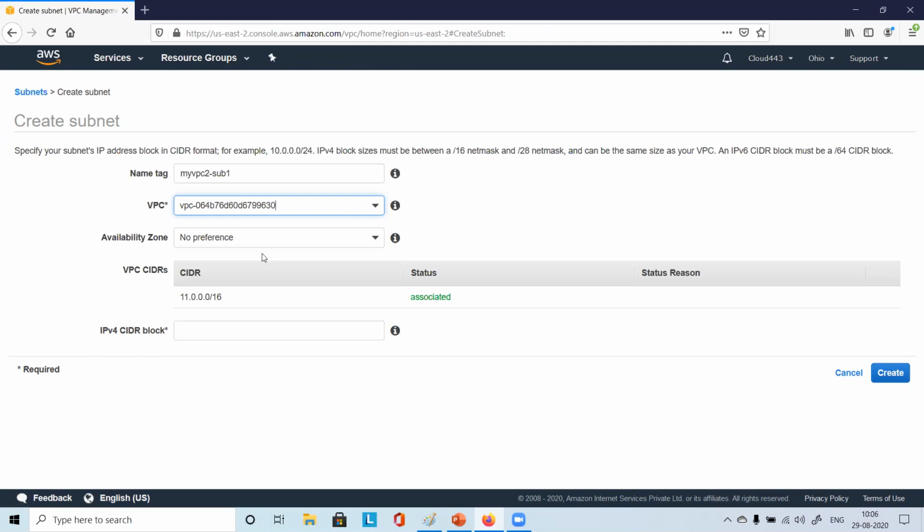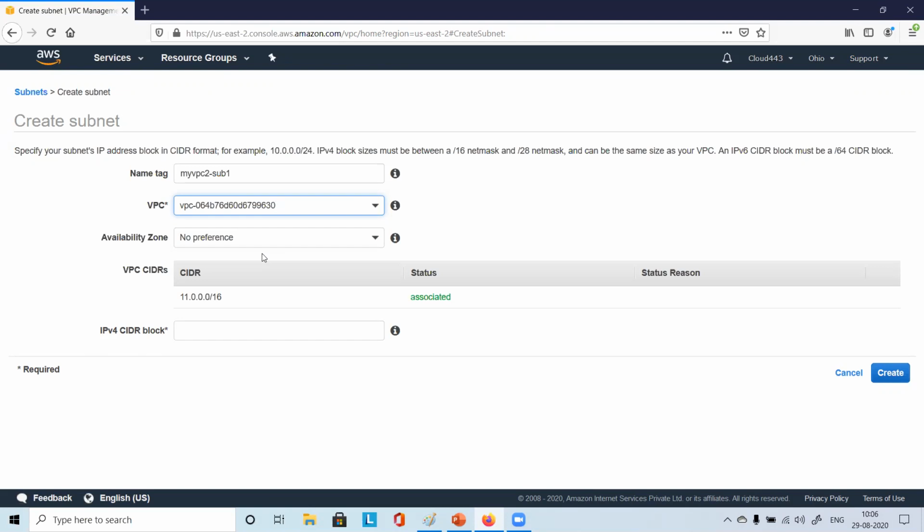Considering normal people who may not have in-depth knowledge of networking, they may not be able to design a good network architecture as soon as they create their account. So for that reason, by default, they will create one VPC for you.